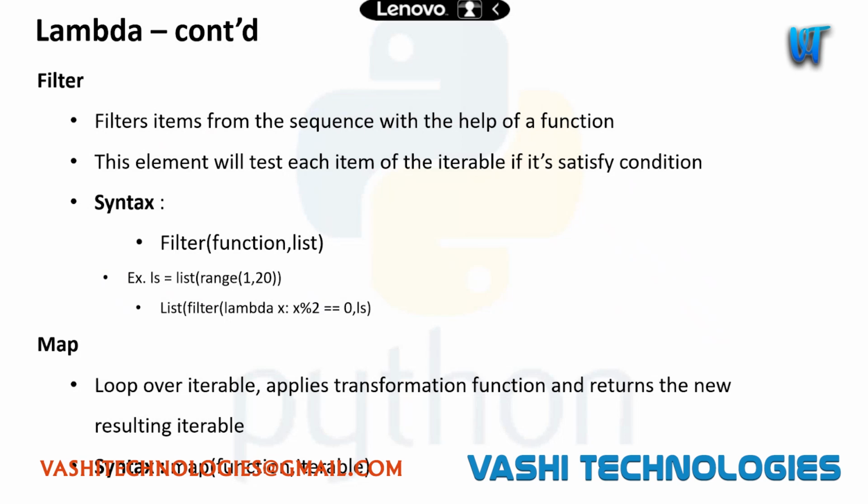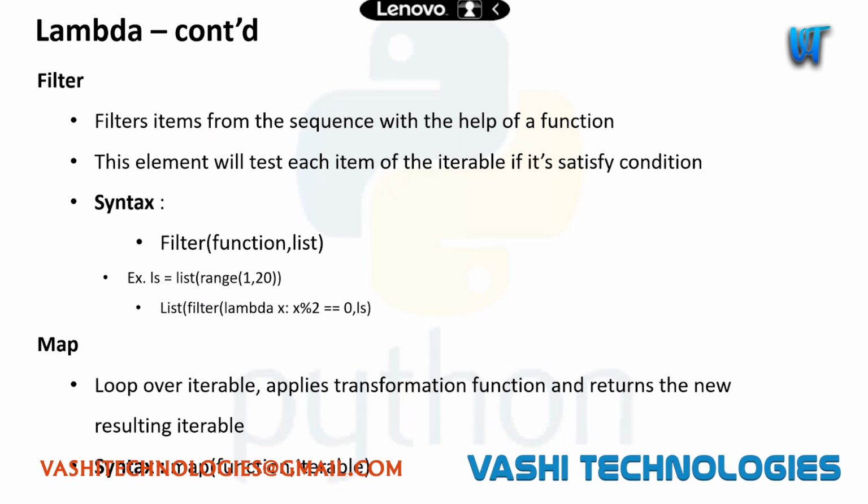The function will be making some comparisons, and only things which satisfy these comparisons will be returned.